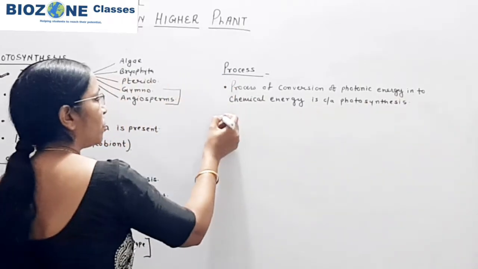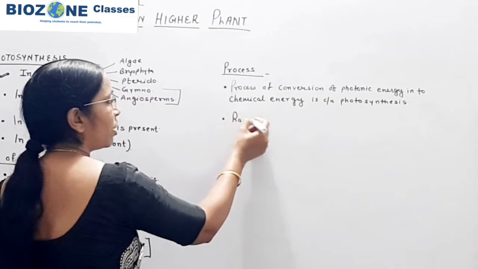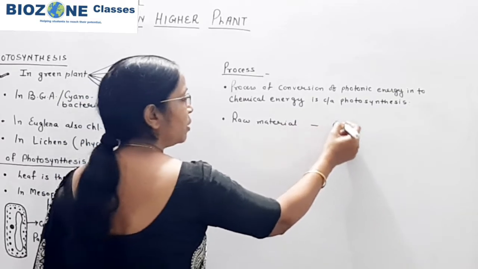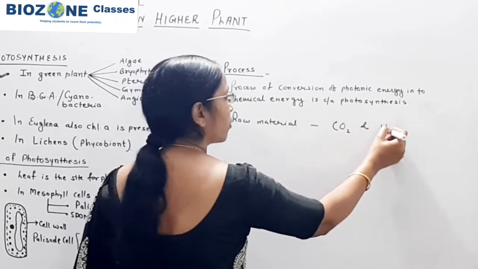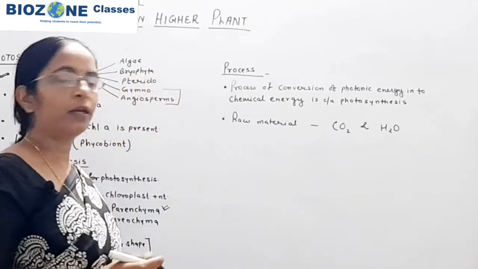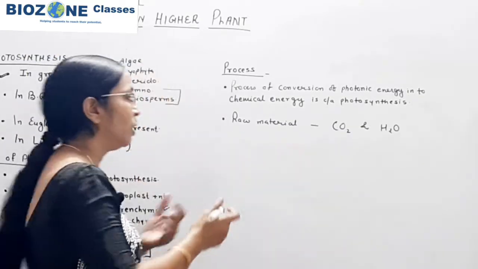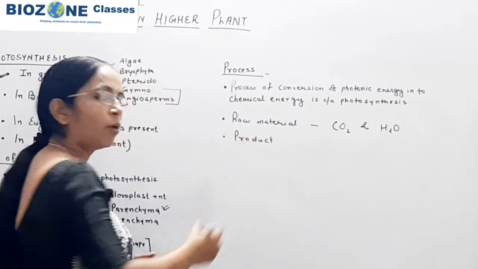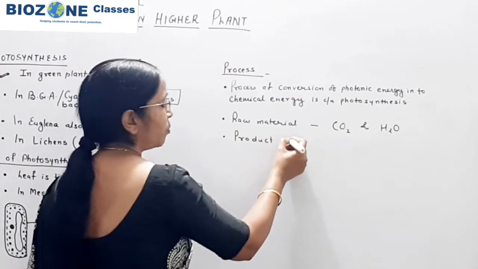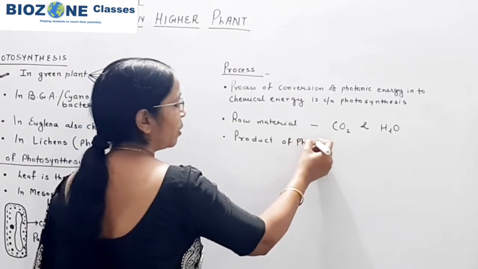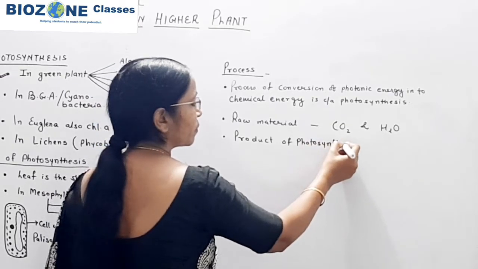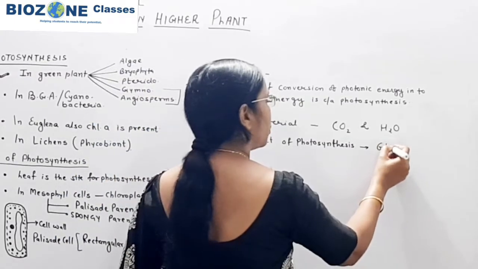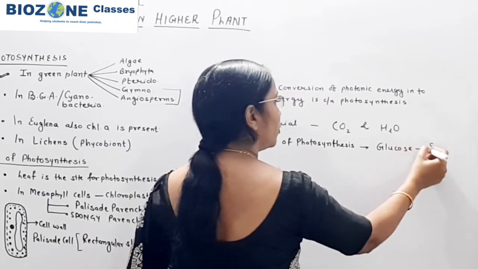Now when you come towards photosynthesis, we study the raw materials required. Remember, carbon dioxide and water are the raw materials used for photosynthesis. Then the product of photosynthesis, meaning the molecule first synthesized, you remember, is glucose, and this glucose later converts into sucrose.